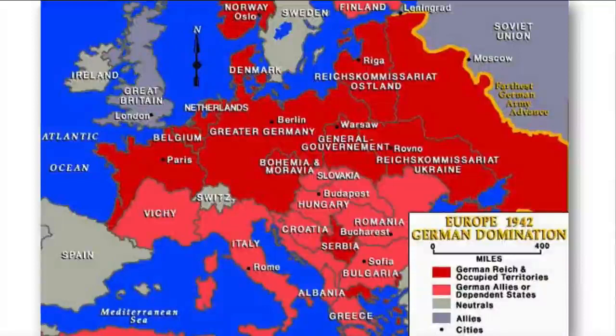All right. So like I said, as you can see from this map, thanks to the agreement that Hitler had made with the Soviet Union, his army, when I said it conquers basically all of the European continent, I wasn't kidding. Take a look at this map. You can see all this red and that pink color are all either occupied territories or German allies, independent states. Switzerland and Spain stay neutral throughout the war. They are out of the war. They don't take sides. But everywhere else is conquered. That's why Hitler feels free to attack the Soviet Union, okay?